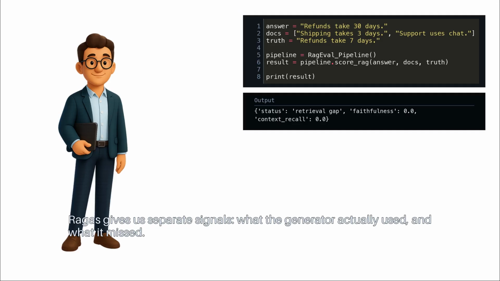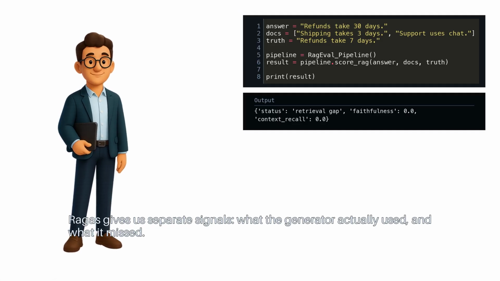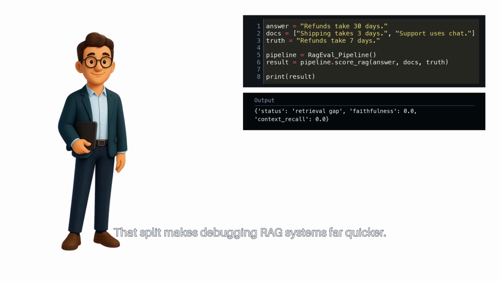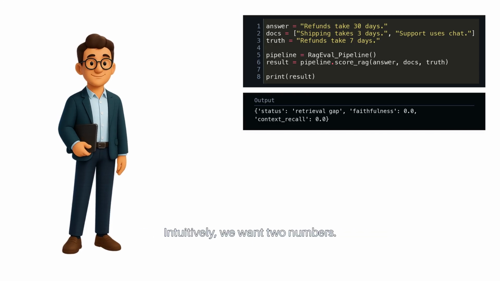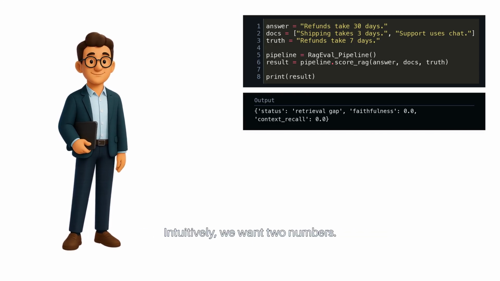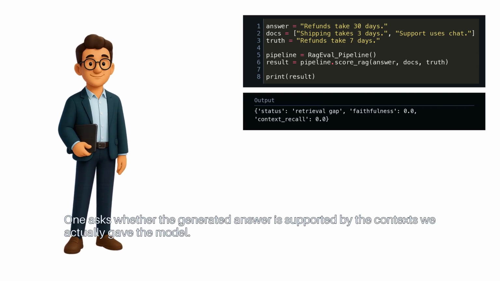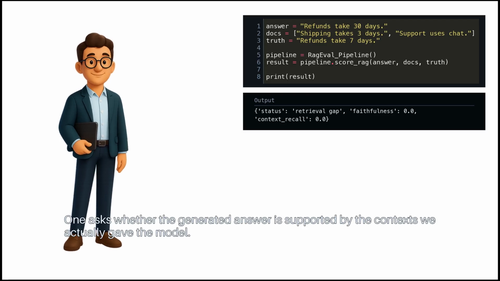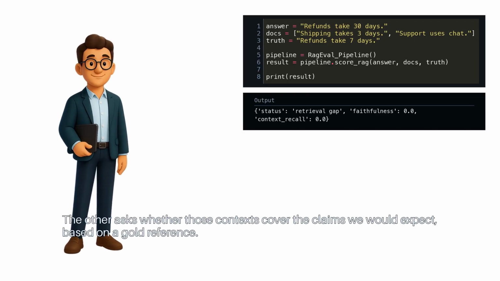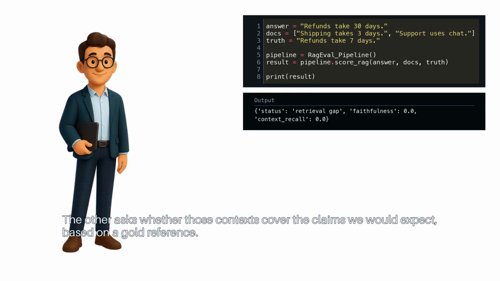Ragas gives us separate signals, what the generator actually used and what it missed. That split makes debugging RAG systems far quicker. Intuitively, we want two numbers. One asks whether the generated answer is supported by the contexts we actually gave the model. The other asks whether those contexts cover the claims we would expect, based on a gold reference.